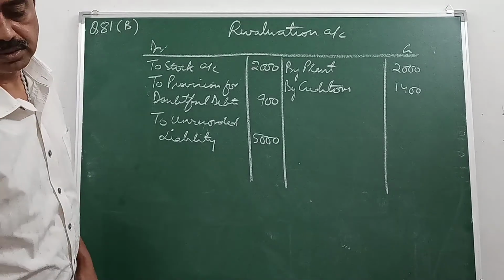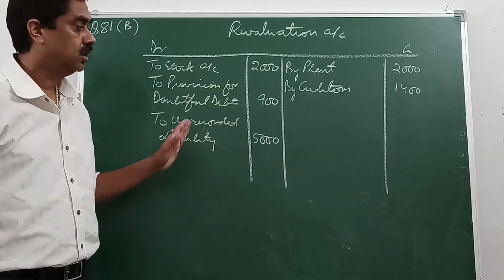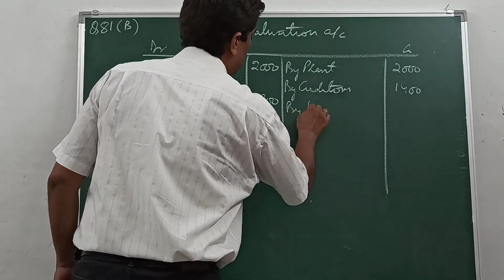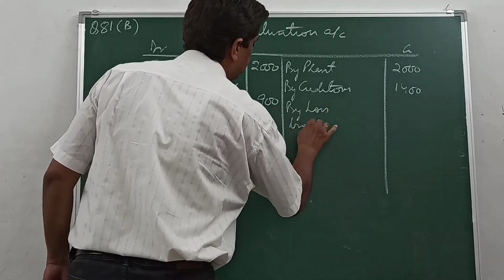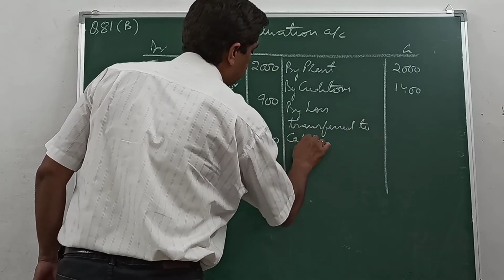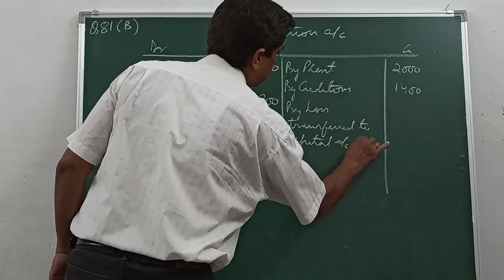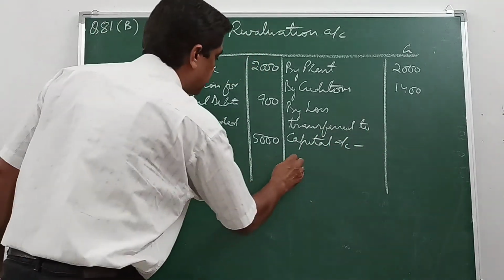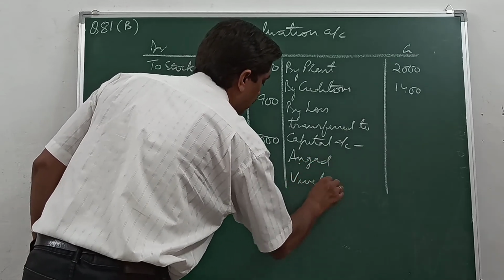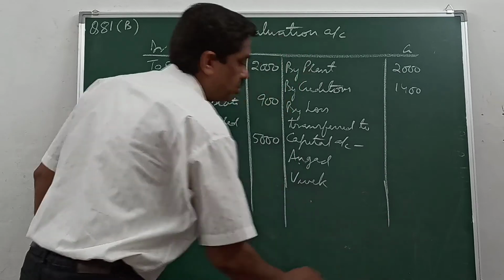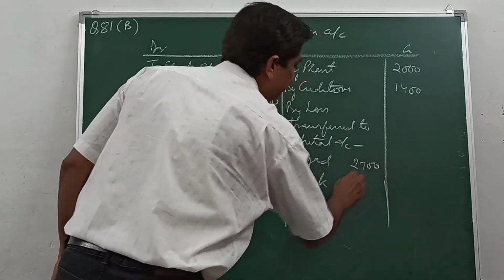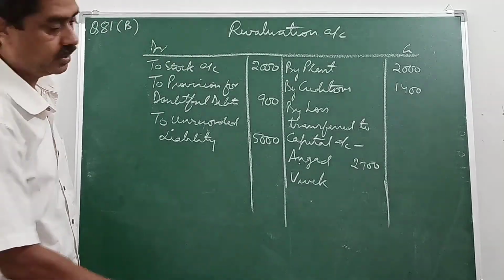So when you add the debit side and credit side, you find that the debit is more. So loss is transferred to capital account, since the capitals are fluctuating and the partners are Angad and Vivek in that old ratio of 3:2, which comes to 2,700 and 1,800.